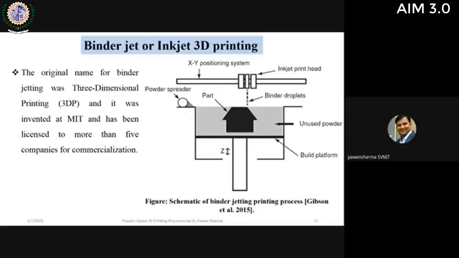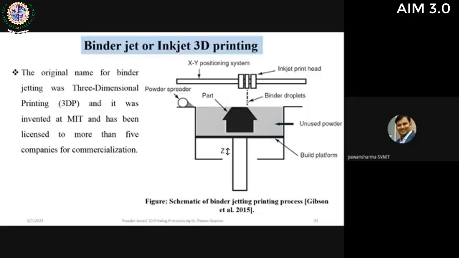As I have told you initially, the fusion mechanism is what makes the technologies different. XYZ motion is achieved using a laser in laser based techniques and an electron beam in electron beam techniques. Now we are using an inkjet head or binder jet head for achieving the bonding between the particles. The binder is selectively dropped onto the surface of the uniformly distributed bed, which is then lowered. The location where the binder has been deposited will bind, joining those particles, and hence we can achieve 3D binder jet printing.